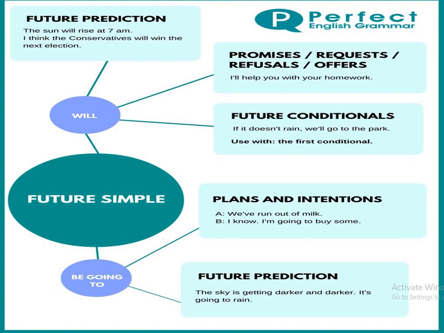Future conditionals. If we are putting some conditions in the future, we use simple future tense. For example, if it doesn't rain, we'll go to the park. Here there is a condition, that if it is not raining, right? So if there is no rain, we'll go to the park.